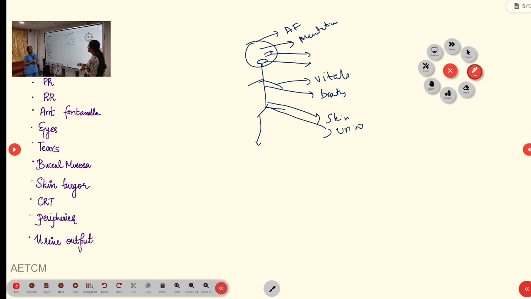Okay. So what are the red flags of acute diarrheal disease? Red flags: if any of these vitals are deranged, then that is a red flag. Then if the child gives a history of bloody diarrhea, that is if it is an invasive diarrhea, it is a red flag. Then history of fever, then history of persisting diarrhea more than 7 days associated with vomiting. Those are the main red flags. Then mentation, any altered mentation.